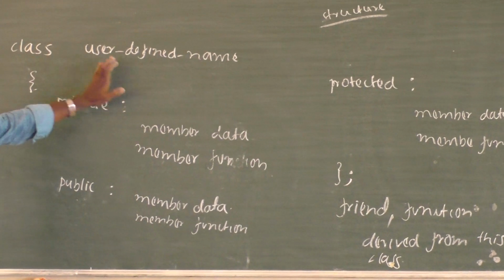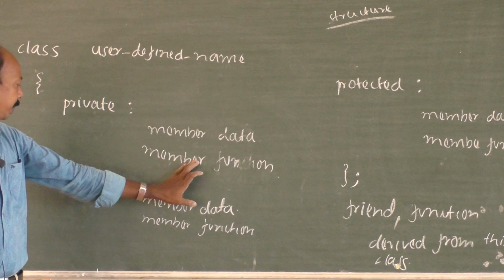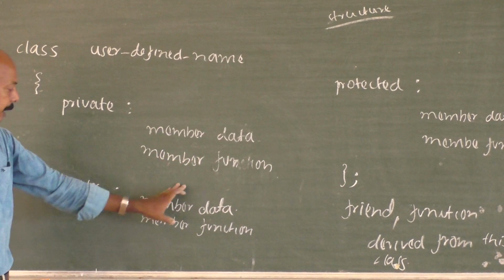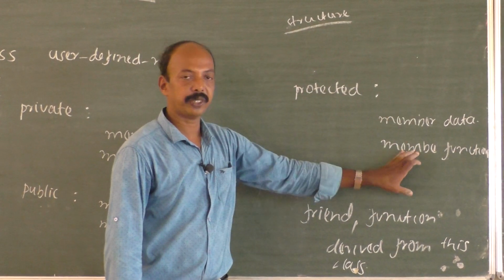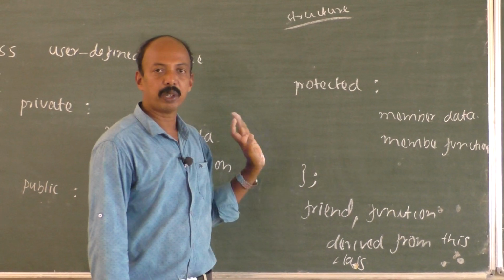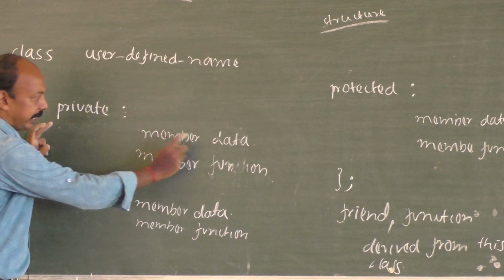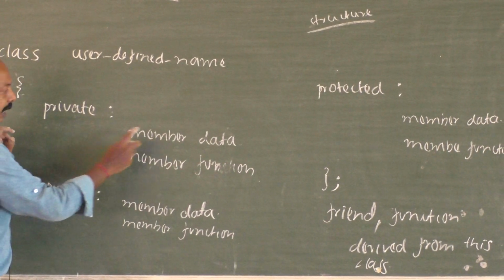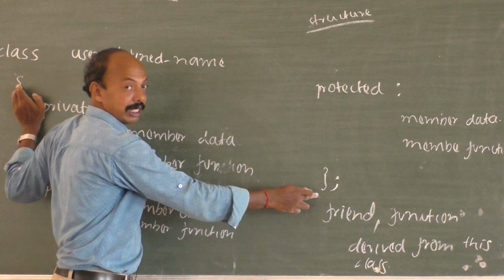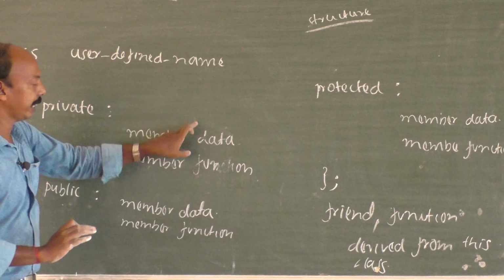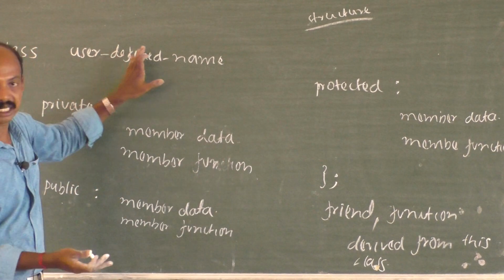Again, class, user defined name, open the flower bracket, private colon member data member function, public colon member data member function, protected colon member data member function, close the flower bracket, semicolon. Private and public: if you declare a particular data or function as private, that data or function can be accessed only within this particular class. Outside we cannot get those data and function. If you declare it under public, inside the class as well as outside the class we can access it.